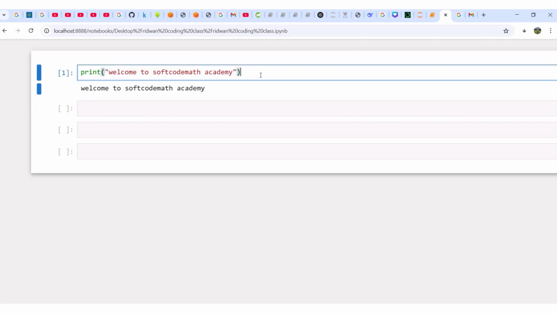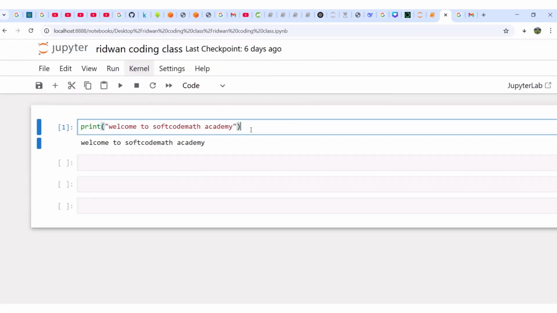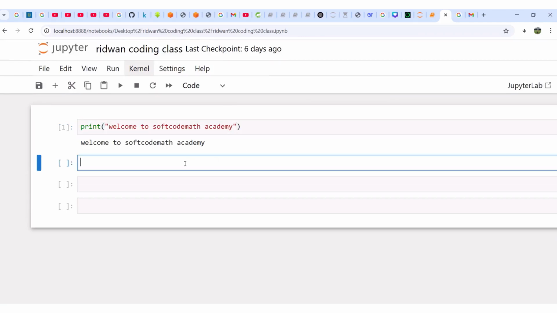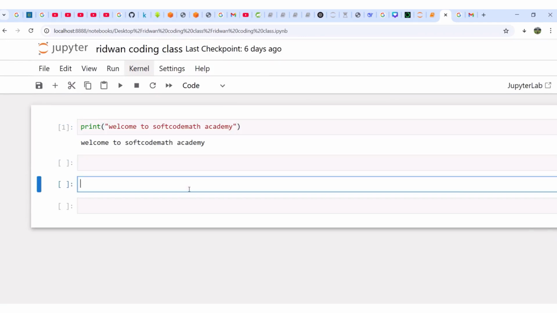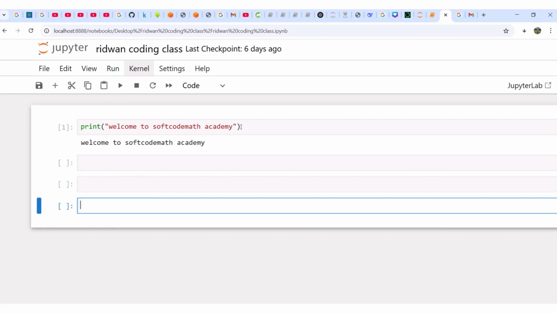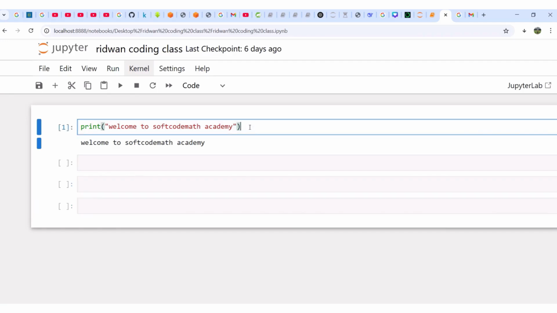So in the last class, can you see? Wow, we printed our first line of code in Python. We just printed this thing. So I wrote this thing. This is a cell inside this bracket. Can you see? This is another cell. I'm inside another cell. This one is empty. Another cell, another cell.